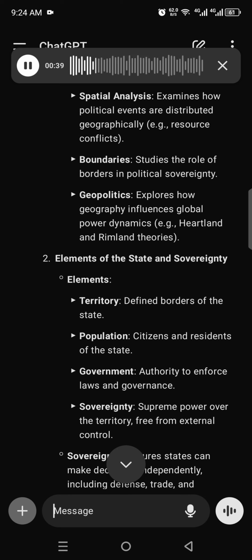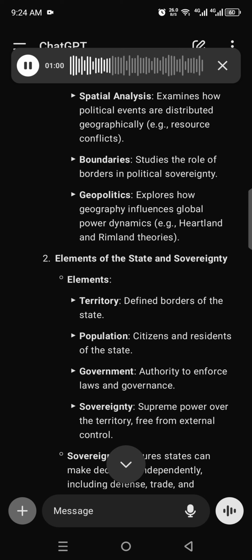2. Elements of the state and sovereignty. Elements. Territory. Defined borders of the state. Population. Citizens and residents of the state. Government. Authority to enforce laws and governance. Sovereignty. Supreme power over the territory, free from external control. Sovereignty ensures states can make decisions independently, including defense, trade, and governance.